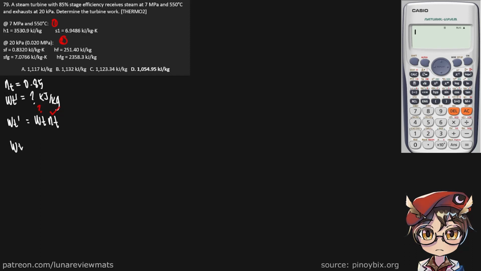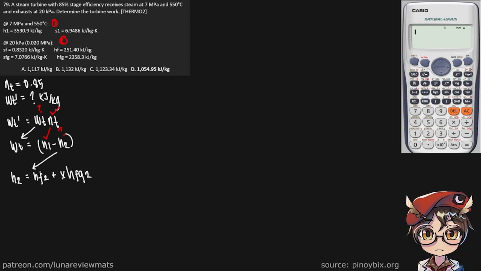WT can be found by taking H1 and subtracting H2 from it. We're already given our H sub 1. We just need to find our H sub 2, which is not given. We do need to find H2 first, using this formula.